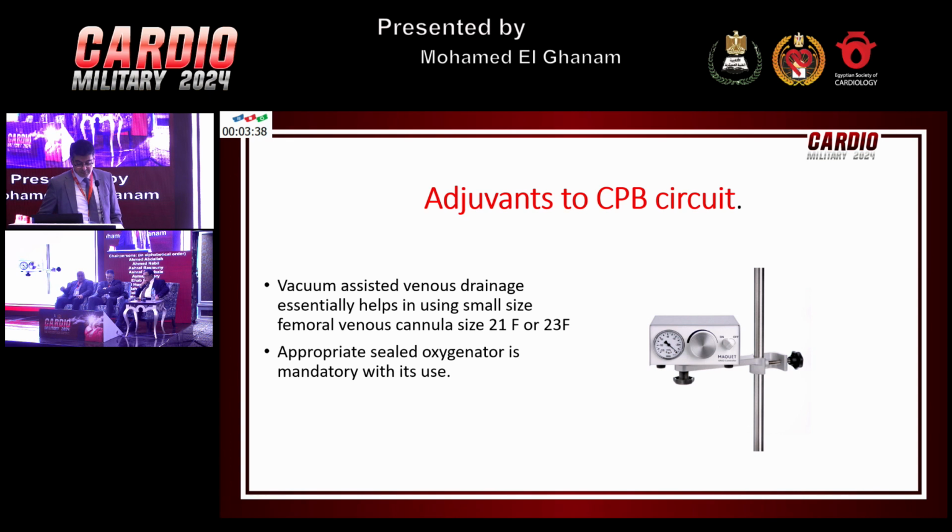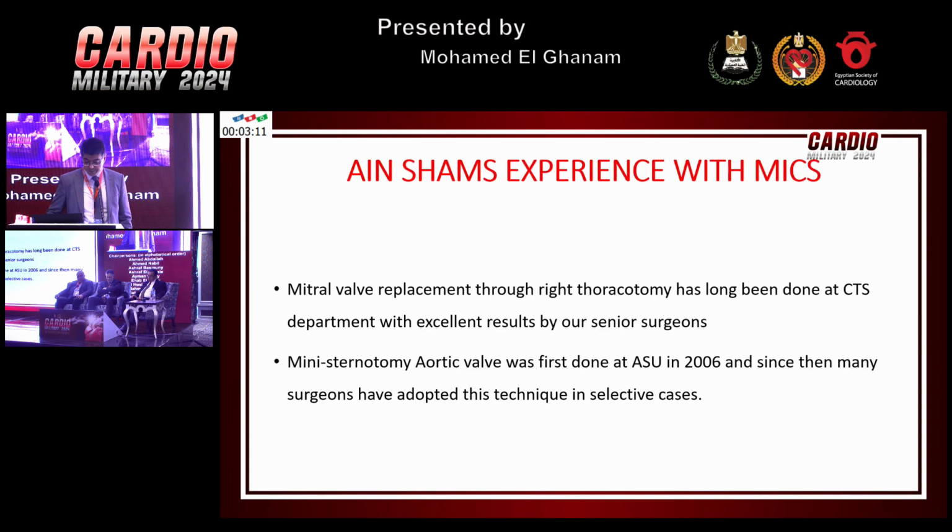Some adjuvants for the cardiopulmonary bypass, like the vacuum suction, need to be applied for the proper venous drainage. We find that without the use of this vacuum, the heart is not properly drained because the maximum size of femoral cannula used was a 23 flange. And if the heart is not drained, the procedure is much more technically difficult. You have to have an oxygenator that is sealed and compatible with the negative suction for the vacuum.